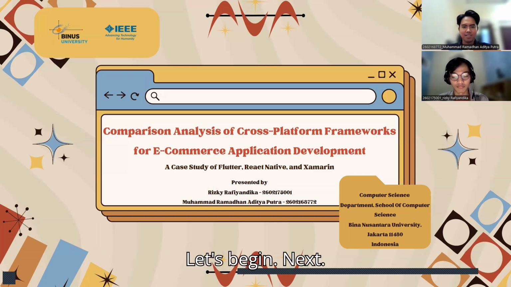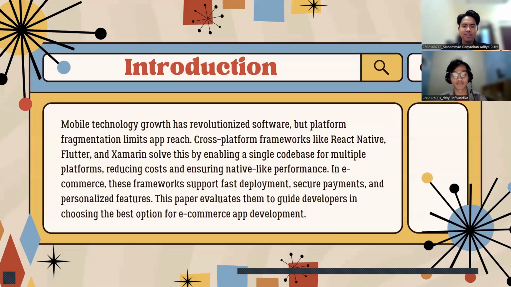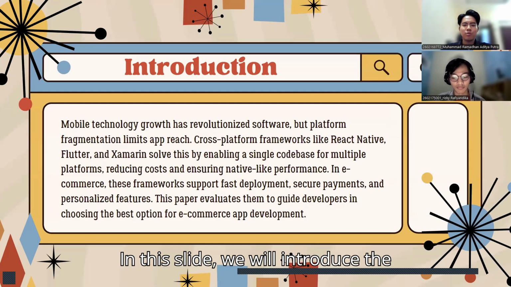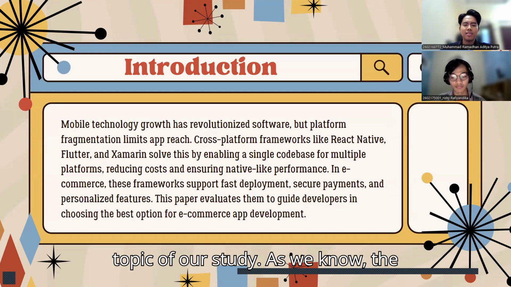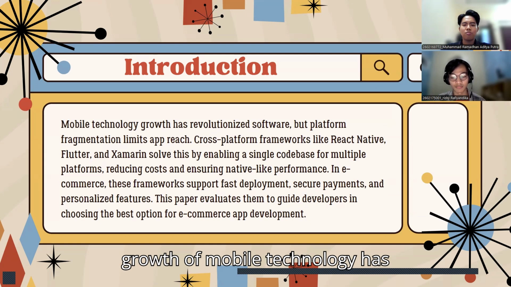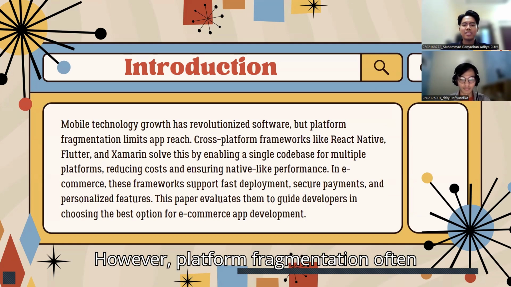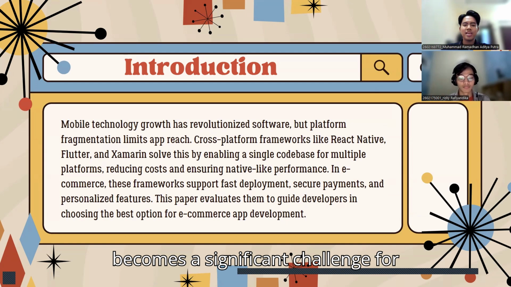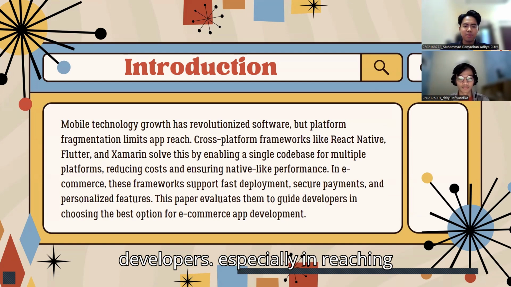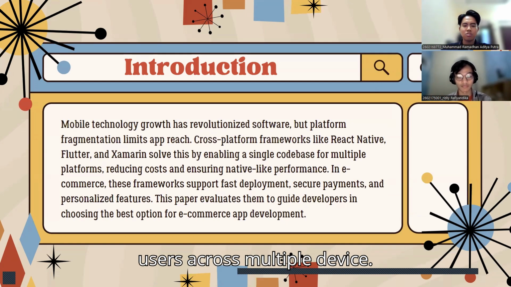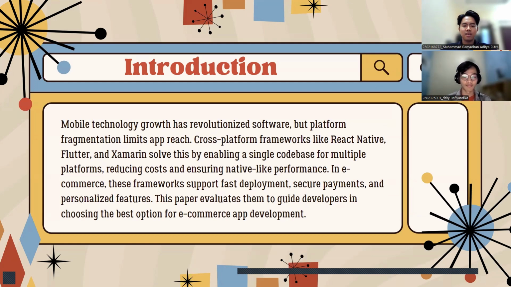Let's begin. In this slide, we will introduce the topic of our study. As we know, the growth of mobile technology has revolutionized software development. However, platform fragmentation often becomes a significant challenge for developers, especially in reaching users across multiple devices.